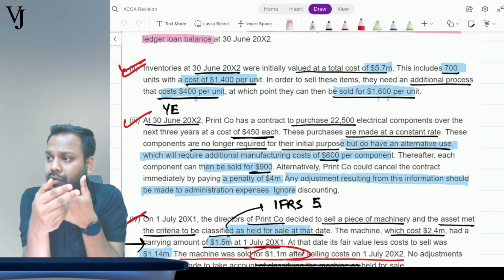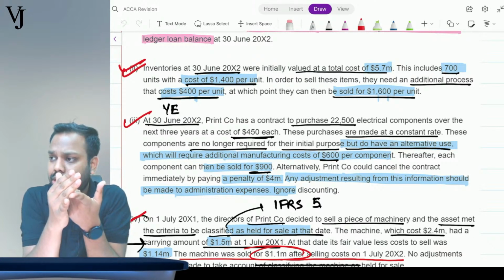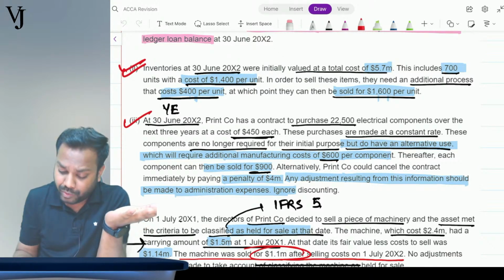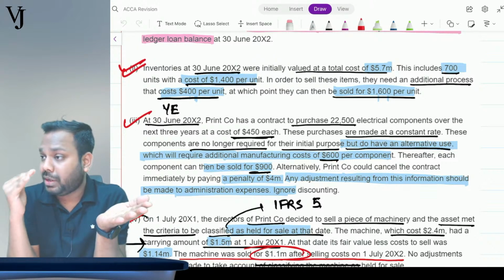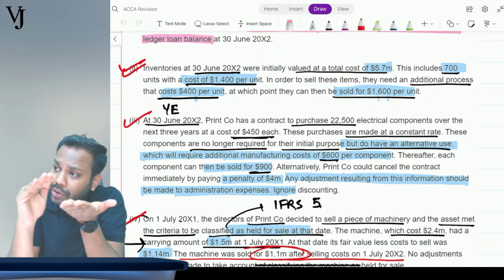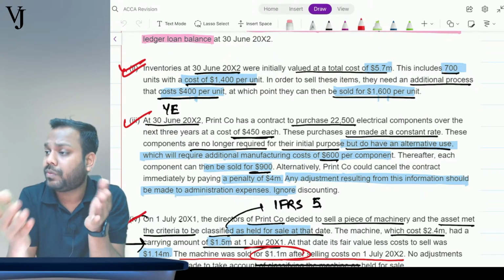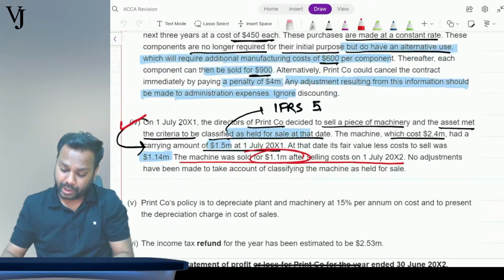When the cost is lower, we have already recognized that cost, so definitely we'll continue at cost. But when the NRV falls lower than the cost, we have to reduce the value of inventory by making a provision. That's what happens. So please do it accordingly, guys.